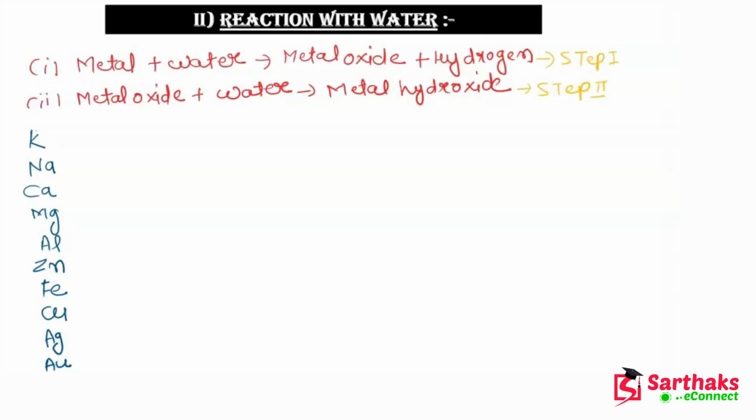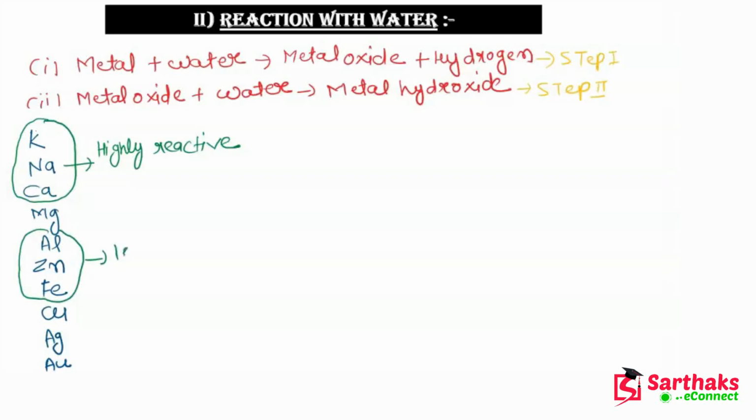Now guys, this is our reactivity series. So these metals which are at the top, potassium, sodium and calcium, these are highly reactive. Now these metals like aluminium, zinc and iron, these are less reactive.